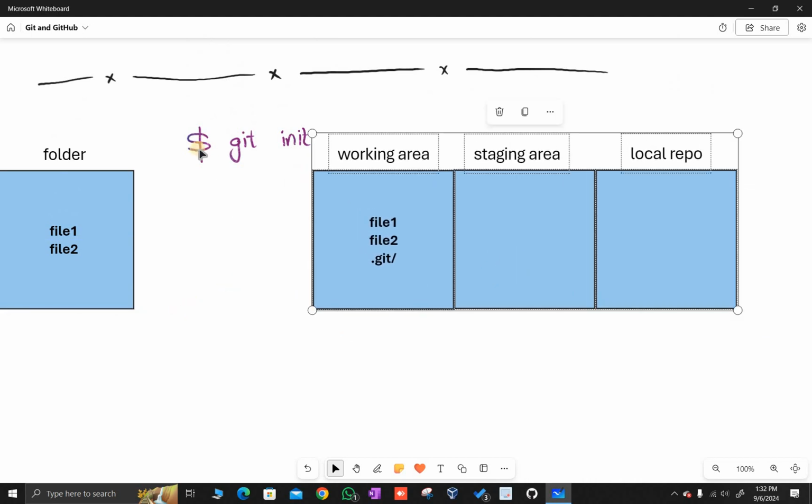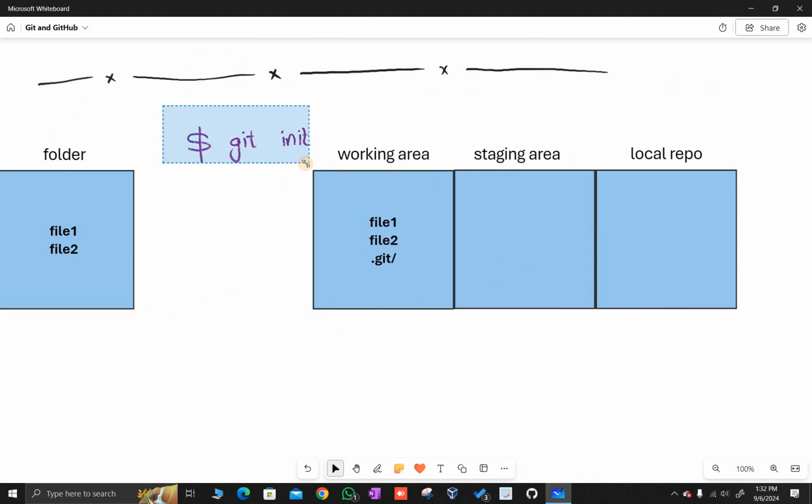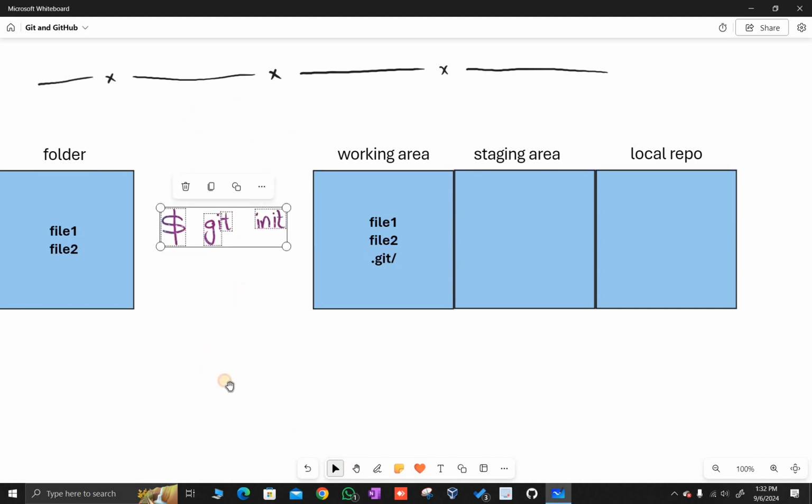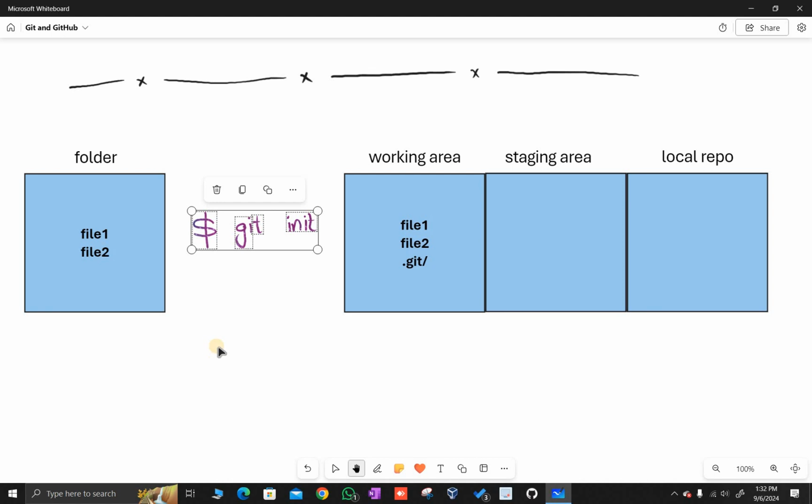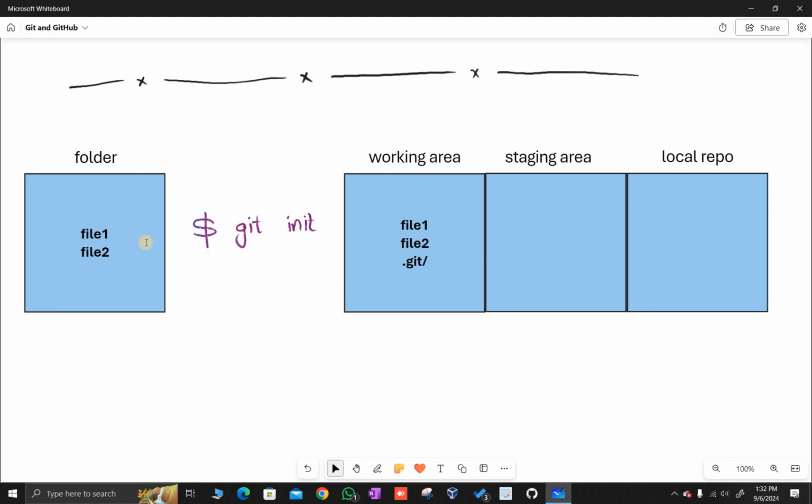Now observe it. File 1 will remain file 1, file 2 will remain file 2, and there will be an additional hidden file by the name of .git/.